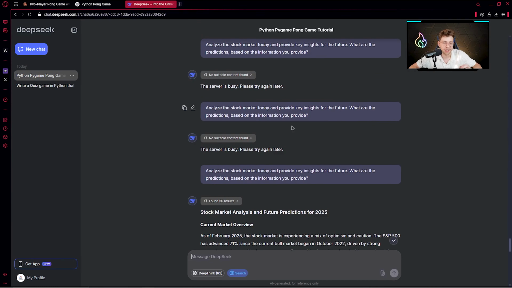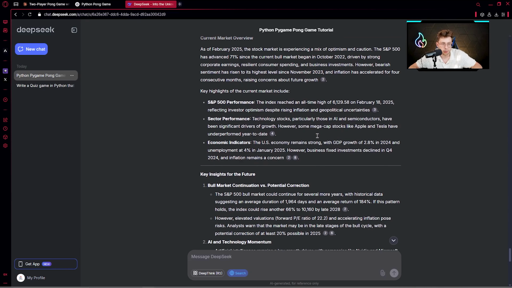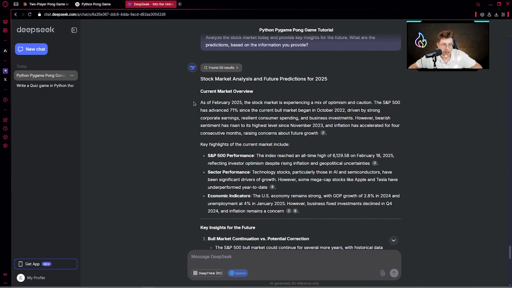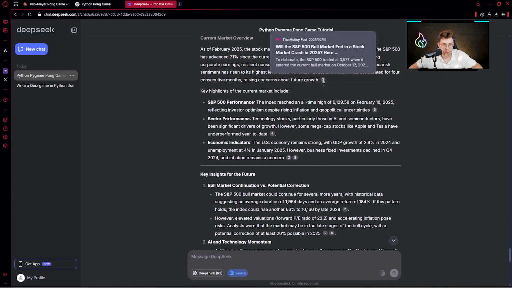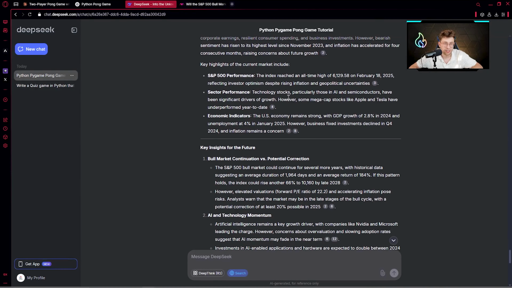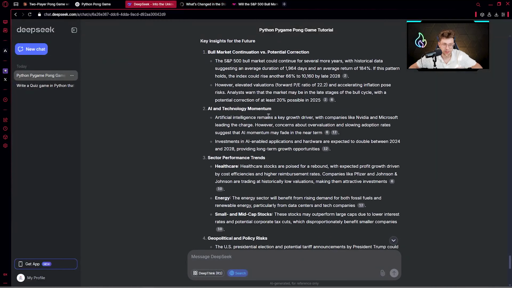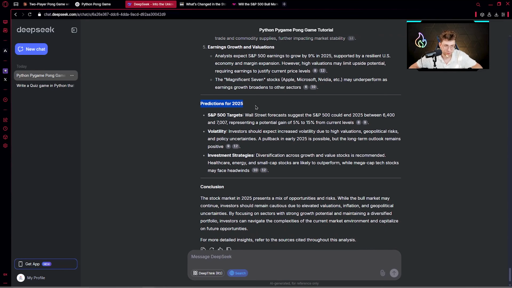When it comes to the DeepSeek, I had to wait some time because for now we've got some limitations when it comes to the amount of the chats we can run. However, it pays off because actually look at this entire data, how precise this is. Actually, firstly, we've got, as of February 2025, the stock market is experiencing a mix of optimism and caution. The S&P 500 has advanced 71% since the current bull market began. Also there, we've got some external links. For each piece of information, we've got the link. This is great. I really like the structure of that. The entire response, predictions for 2025.